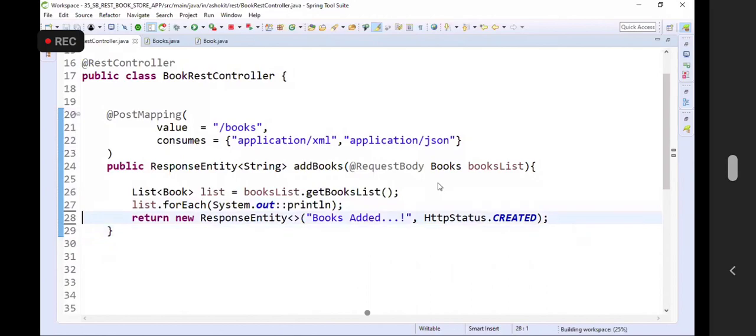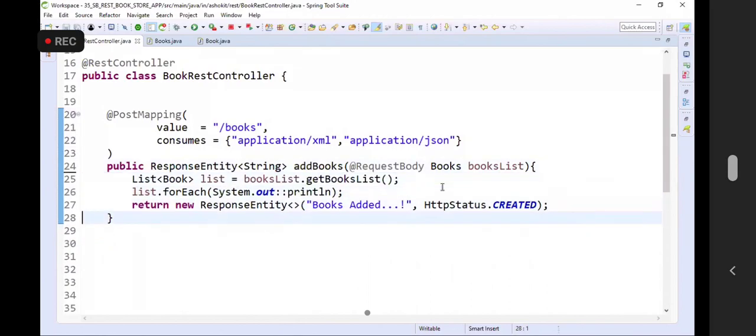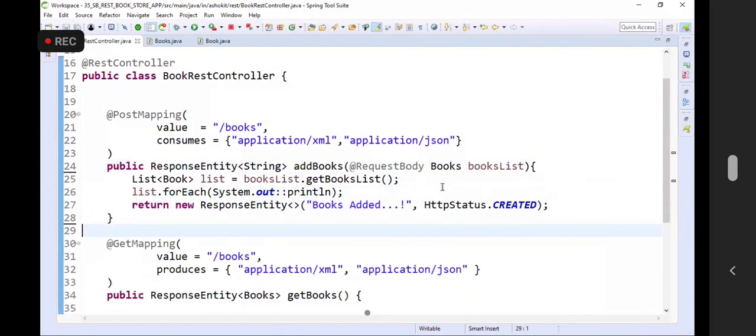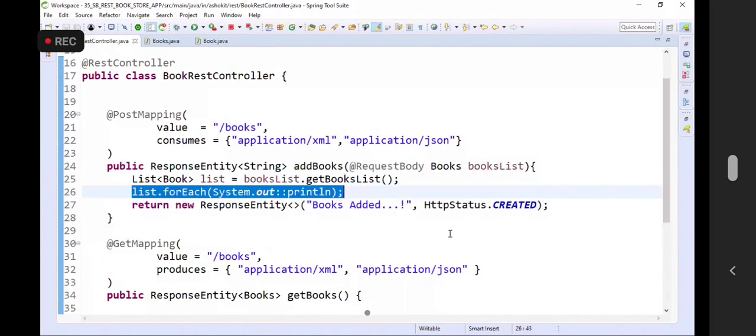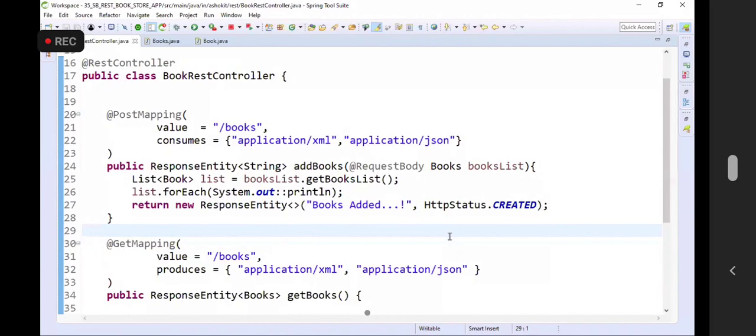I just want to print that on the console. I want to see whatever data we are sending in the post request body, is that coming in the method parameter or not. In future, we will add the logic to add the record to the database table.